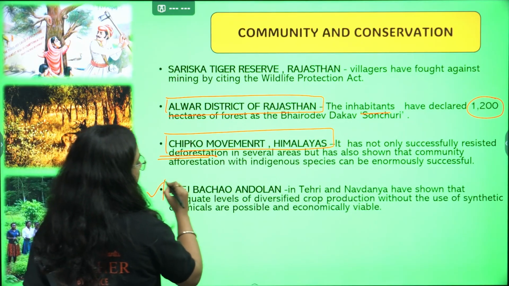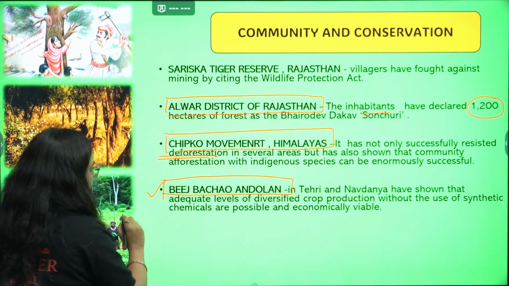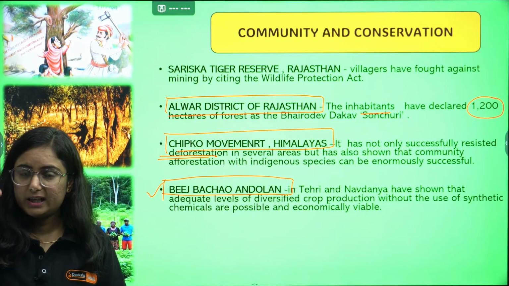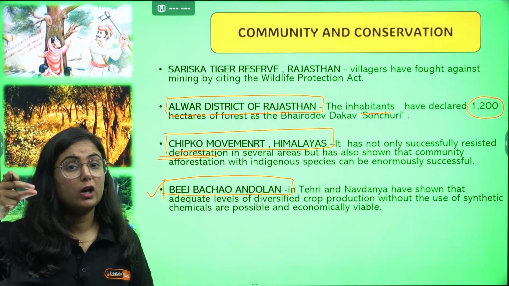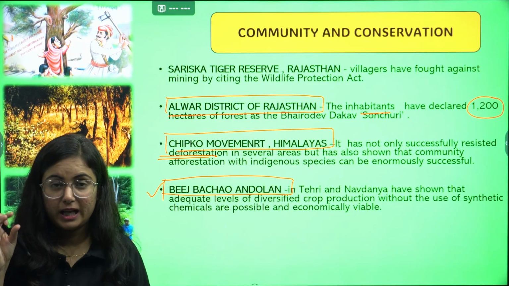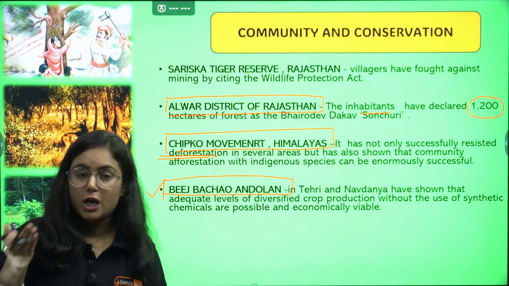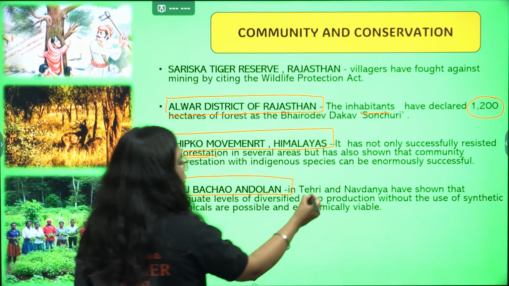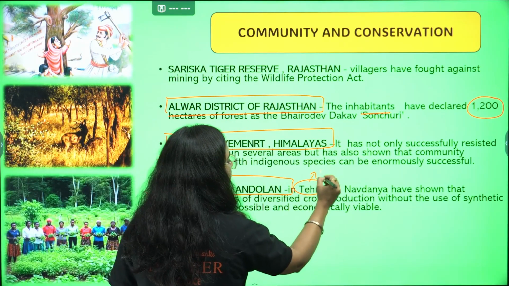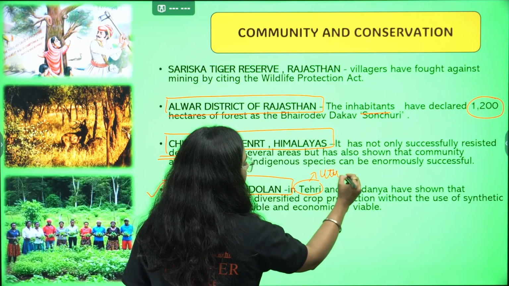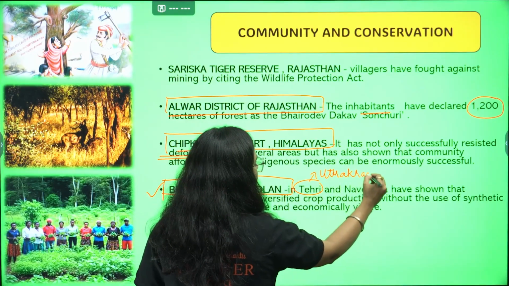Next one in the list, that is Beej Bachao Andolan. Yes, Beej Bachao Andolan, the word itself says that we are talking about seeds, okay, for crop production. So this was practiced in the district of Tehri. This is in Uttarakhand.